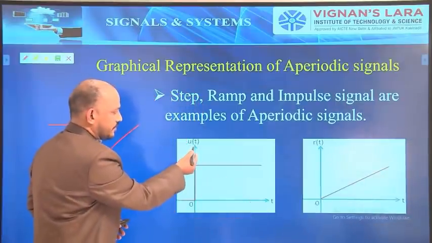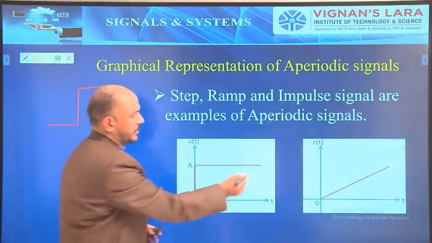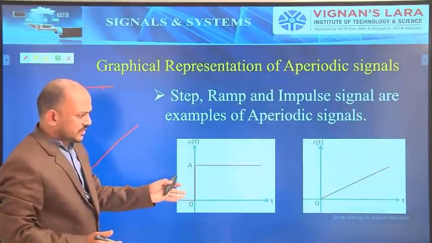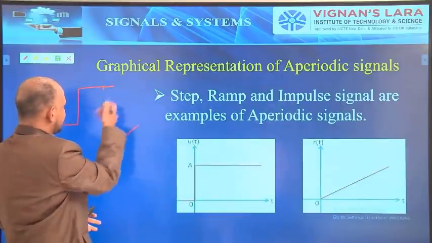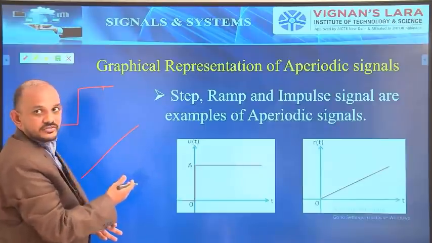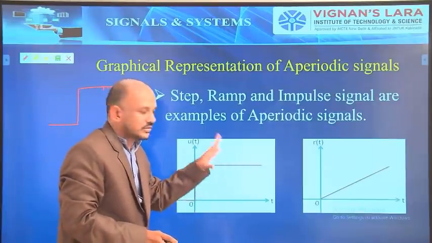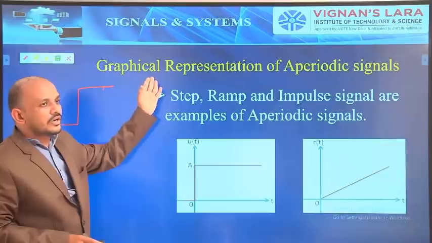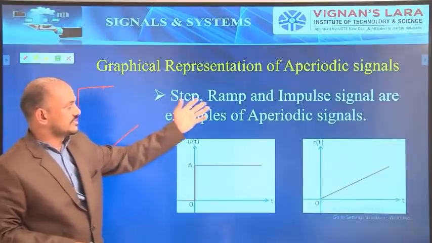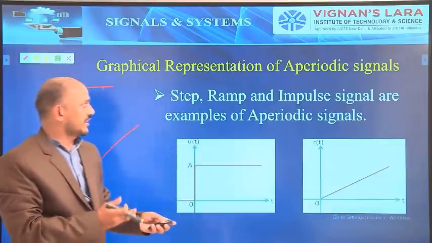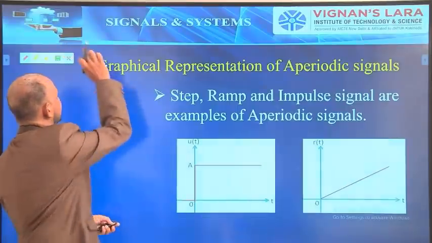The step signal or unit step signal is represented as u of t, and the ramp signal is represented as r of t. Is there any repetition at some regular interval? There is no repetition. Hence, these signals are called aperiodic signals. The step signals, the ramp signals, and the impulse signals are examples of aperiodic signals.